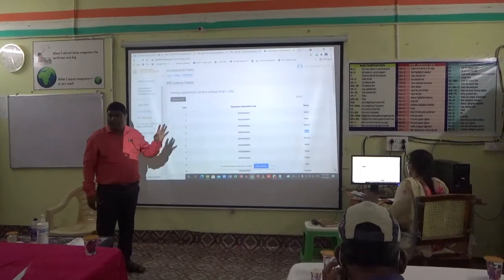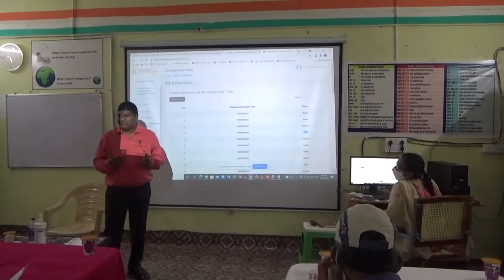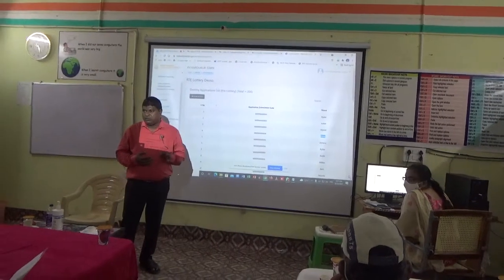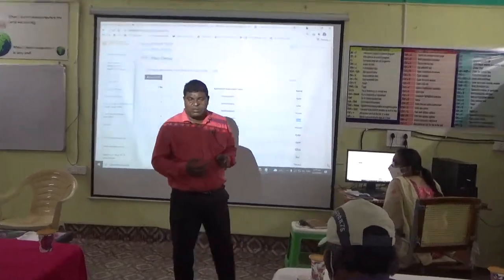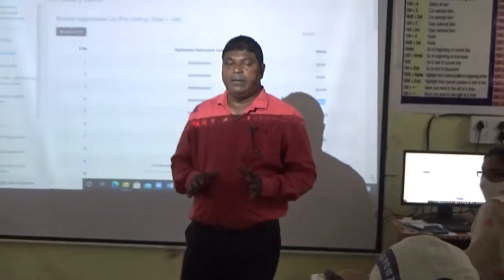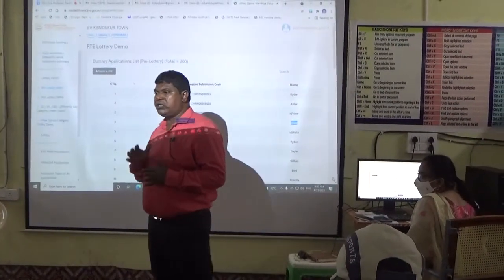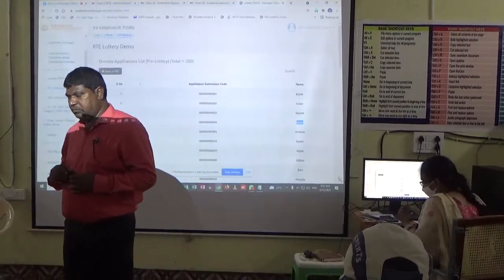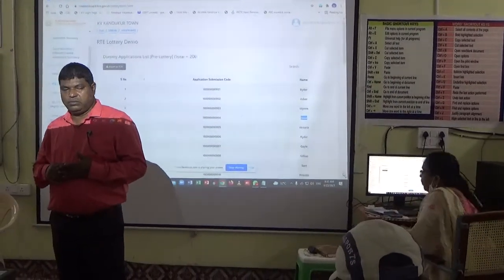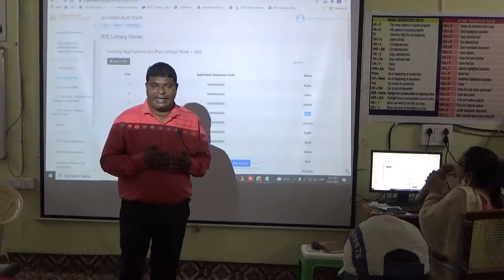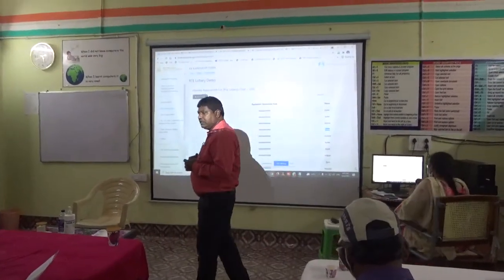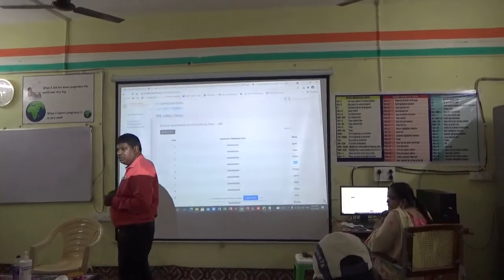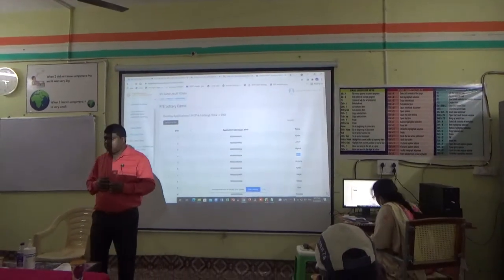Still time is there. And for the remaining, the selection will be: category 1 is first priority. Central government transferable and non-transferable employees come under category 1. Category 2, public sector undertakings like banks, LIC, ONGC, Oil and Natural Gas Commission, DRDO.